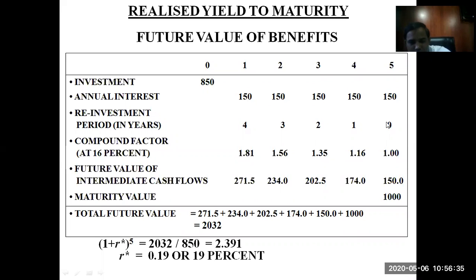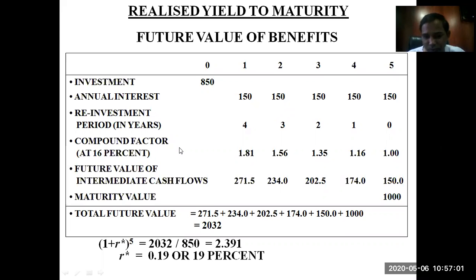So 4, 3, 2, 1, 0, it will be invested over 4 years, and the investment period will reduce as the maturity period is coming closer.